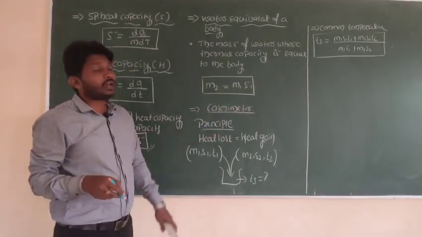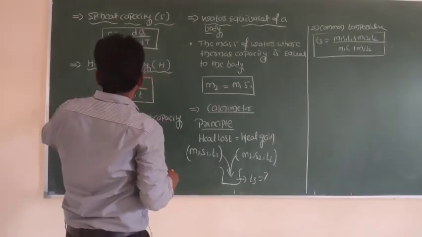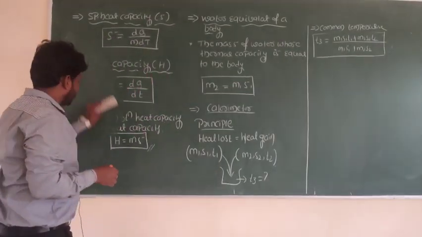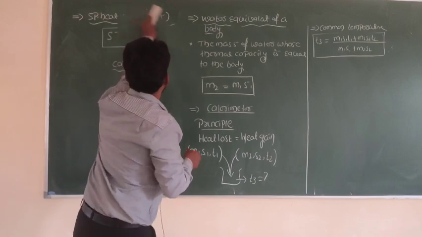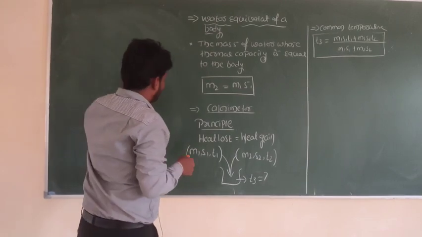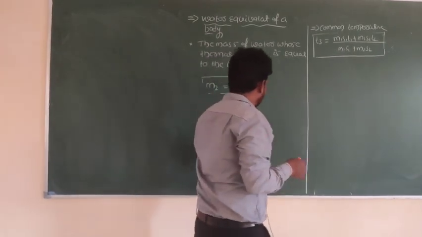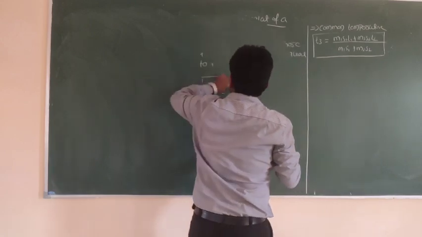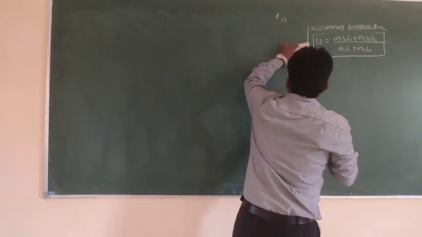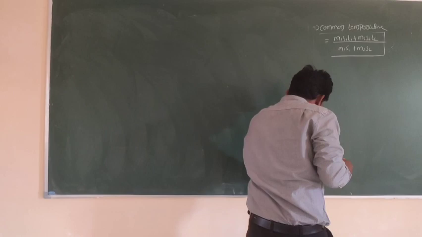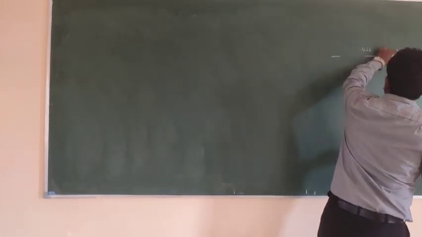Based on this calorimeter we can consider Newton's law of cooling, right? So let me explain Newton's law of cooling. Newton's law of cooling explains the concept of heat loss.